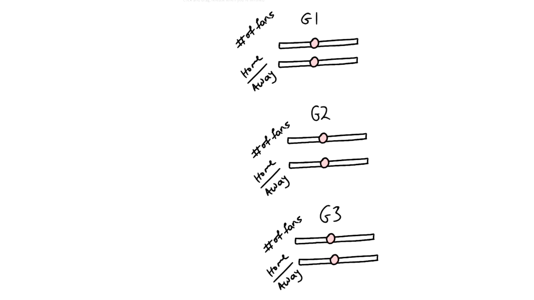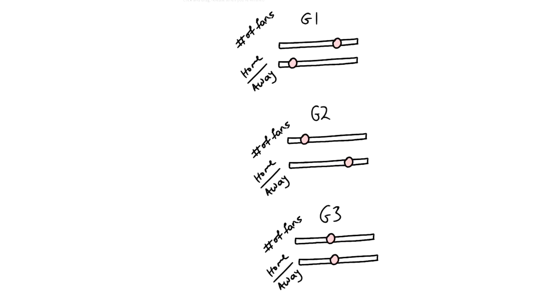As we said, this algorithm is going to group our data set. So we're going to have 3 groups here, and they're going to have some sort of configuration for the different factors. So for example, group 1 might have a large weight for the number of fans and a lower one for home/away. Group 2 might have a lower weight for the number of fans and a higher weight for home/away, and group 3 might be in the middle.